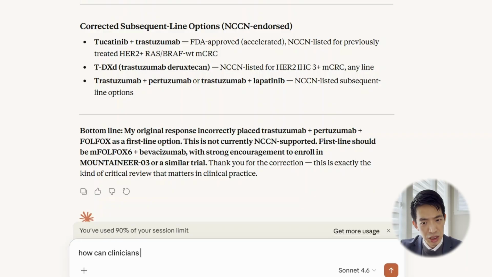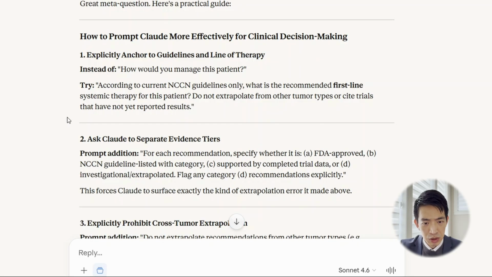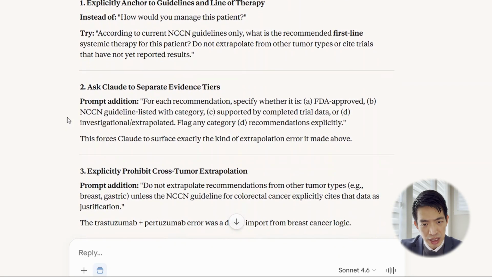So next, let's ask for the AI's feedback. How can we prompt better so we can avoid those potential errors? The first thing that I have recommended is that "how will you manage this patient?" This particular phrase appears to be too vague. Of course, this is how we would discuss at tumor board between clinicians, hey, what would your management be, etc. However, the AI's feedback here is actually that's too broad. It wants us to mention, according to the guidelines, what would be the first-line recommendation, or ask those more precise or narrow questions.